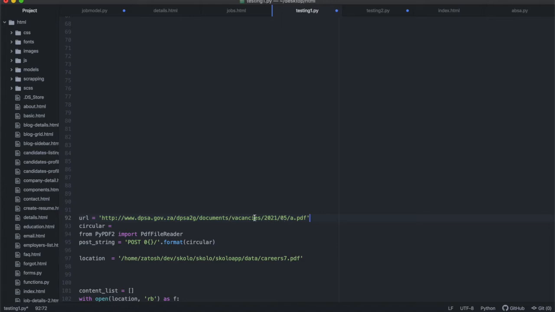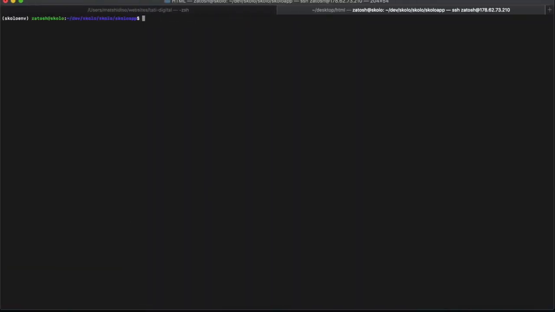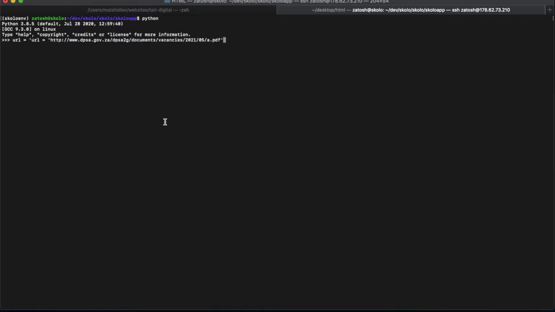And then you will know that if you take this URL and you split it here on the slash sign, you can count them and find which element this number is always going to fall into. We can do this quickly. Let's do Python over there, and let's say our URL is equal to this. So let's say we found our URL.